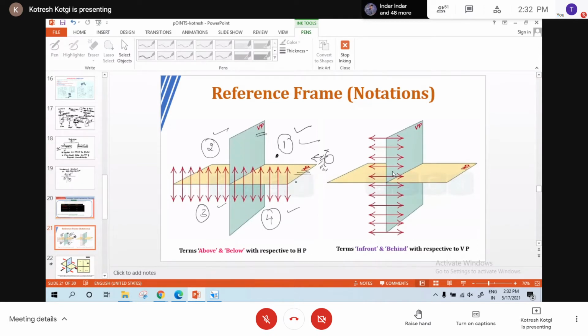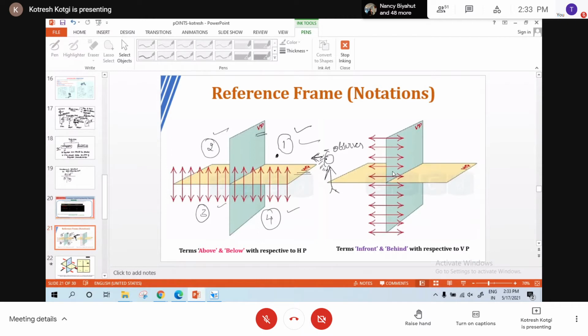For all four quadrants, the position of the observer is constant. This is how you should look at the quadrant from now onwards.